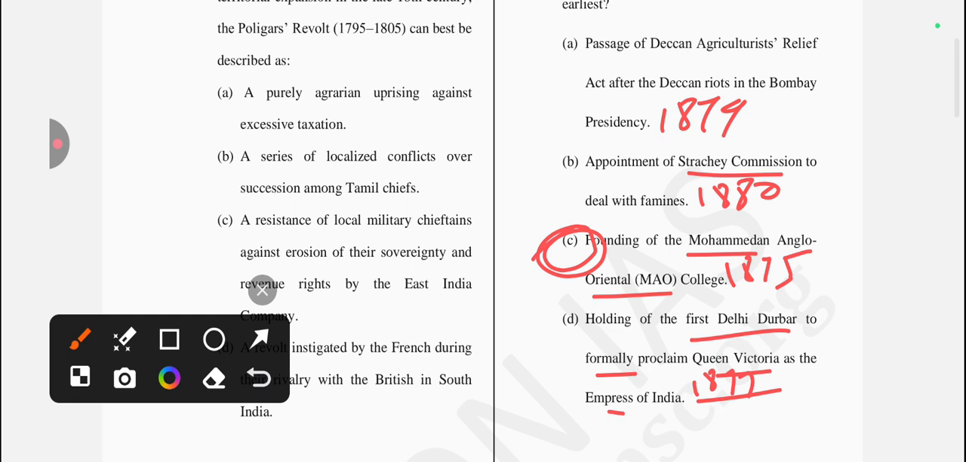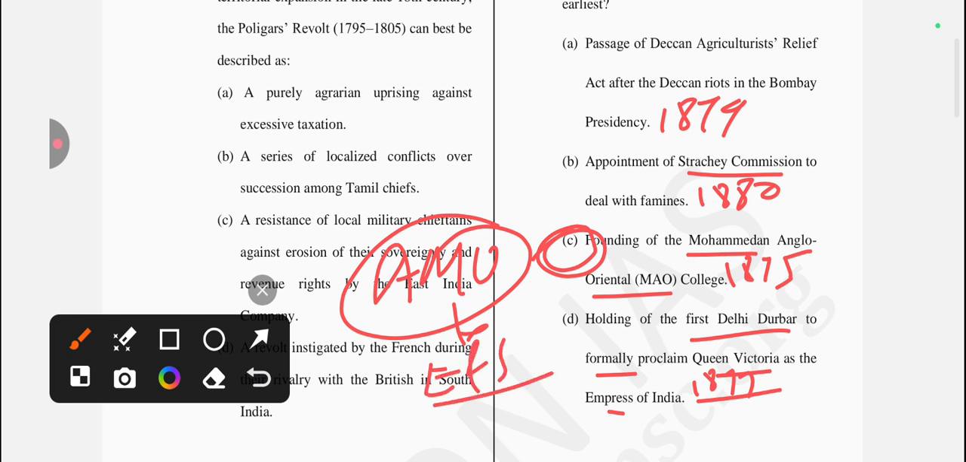Okay, and if we are talking about the founding of Muhammadan Anglo-Oriental College, which is in 1875, it later became the Aligarh Muslim University, and it promoted Western education, especially English and science. Okay, and it was founded by Sir Syed Ahmad Khan. Sir Syed Ahmad Khan was the founder of the Mohammedan Anglo-Oriental College.